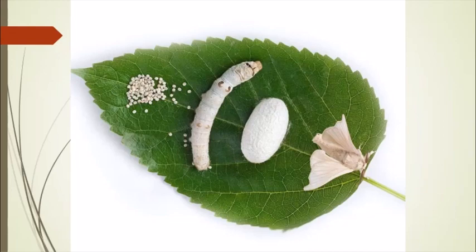Now there are also two types of silk. One is artificial silk and one is natural silk. So if you go to buy natural silk, it is very costly. If you go to buy artificial silk, it is much cheaper than the natural one.